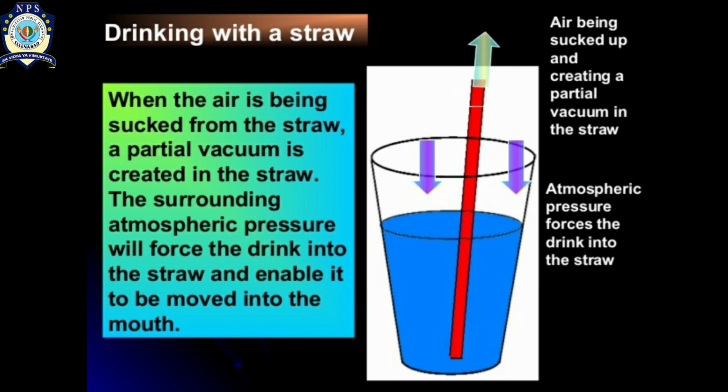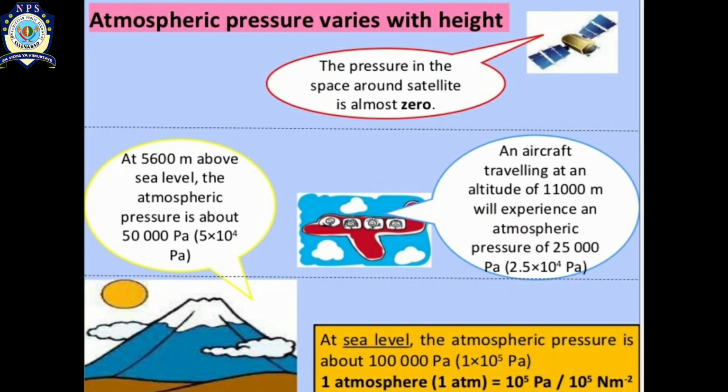Now this picture is related to our day-to-day life, how we can drink with the help of a straw. When the air is being sucked from the straw, a partial vacuum is created in the straw. The surrounding atmospheric pressure will force the drink into the straw and enable it to move into the mouth. So with the help of air pressure, the water level lowers down and it will rise up in the straw, and easily we will drink the water.